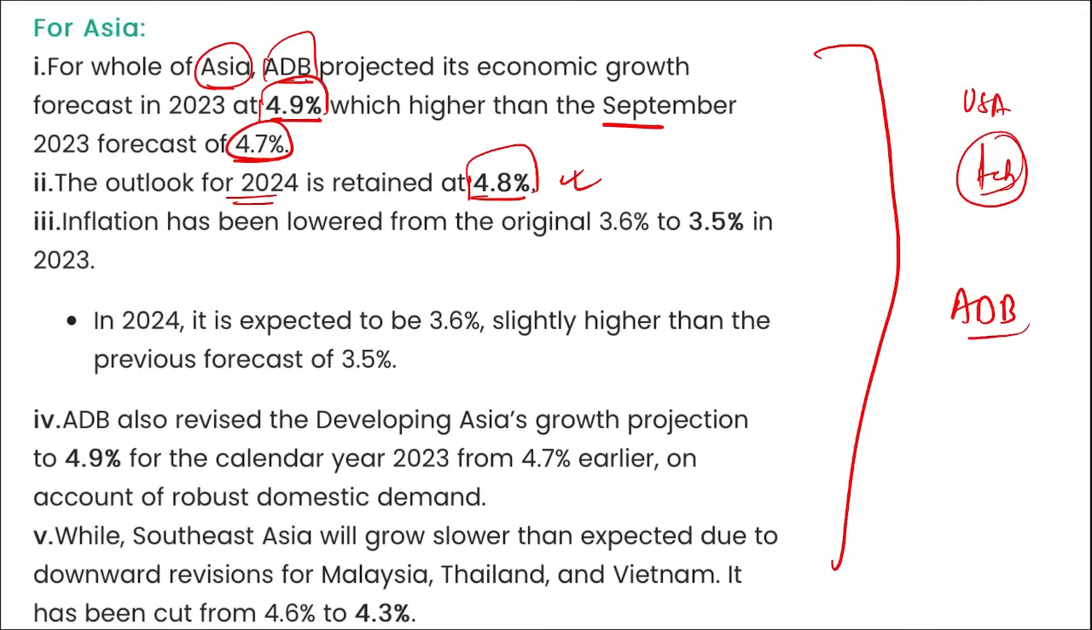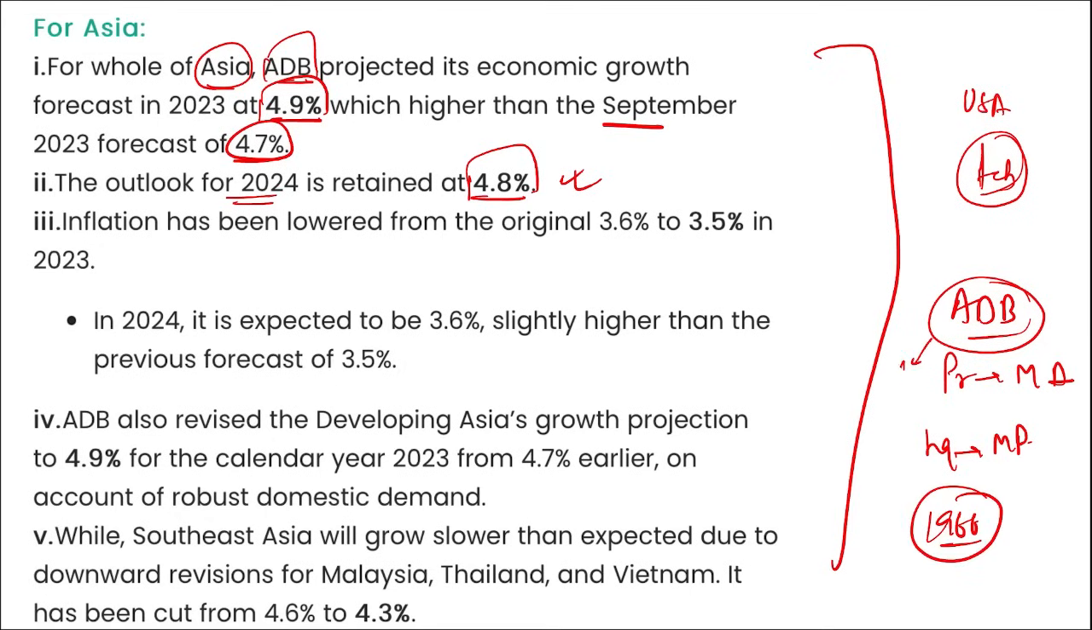The Asian Development Bank and the international market definitely have an impact on the Indian market. For the Asian Development Bank, the president is Masatsugu Asakawa, the headquarters is in Manila, Philippines. It was established in 1966, and there are 68 members of this Asian Development Bank.